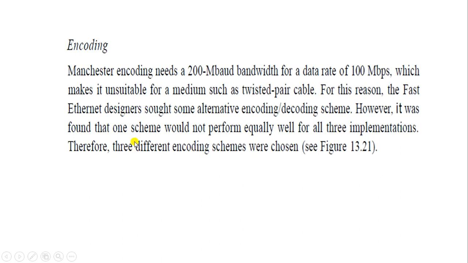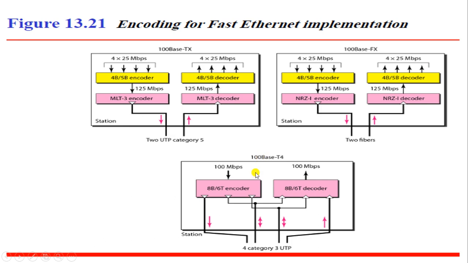So because of that, they found that one scheme will perform equally well for all three implementations. Therefore, three encoding schemes are chosen. Which are the three encoding schemes? They are 100Base-TX, 100Base-FX and 100Base-T4. Now in these cases we are using two pairs of UTP category 5.